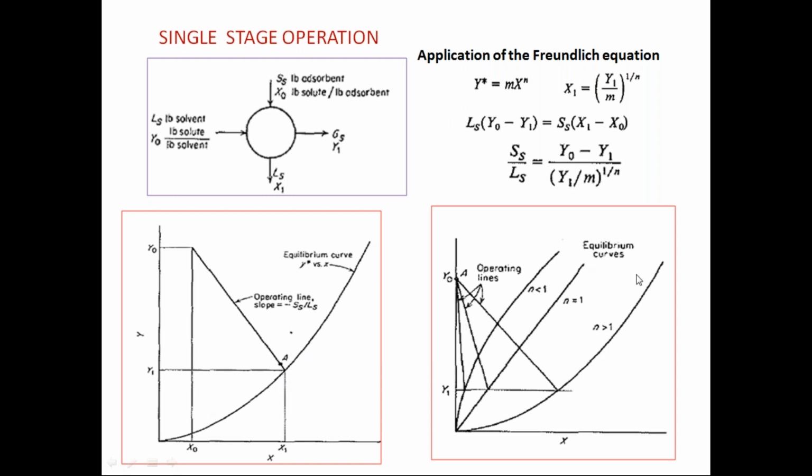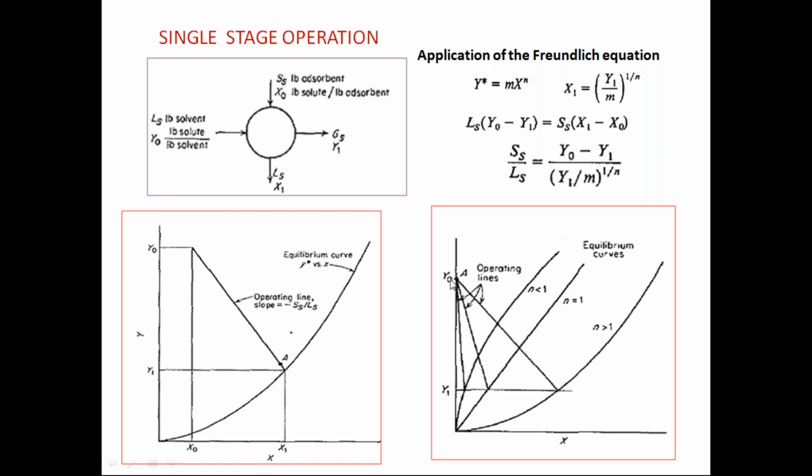For example, three adsorbents are used. Let us assume this is the activated carbon, this is silica gel, and this is the activated alumina. Maybe you can think three different adsorbents are used. This one is concave upward, that means when n is greater than 1 you will get concave upward. When n is less than 1, you will get concave downward. When n is equal to 1, you will get a straight line.